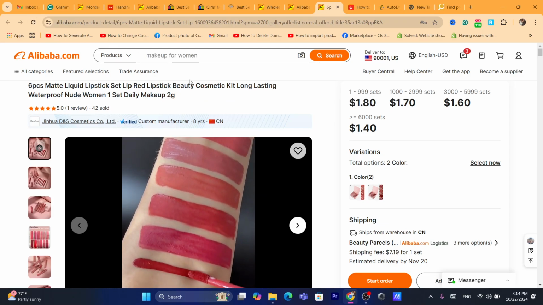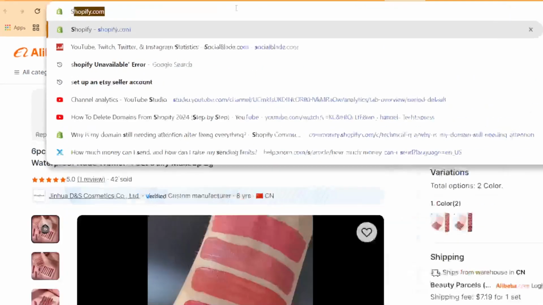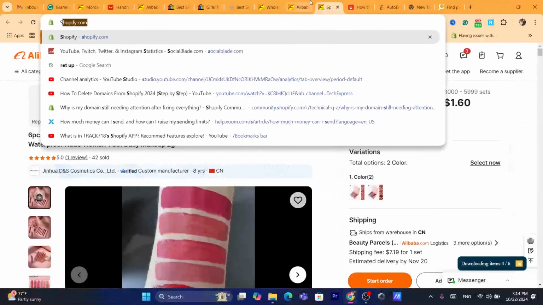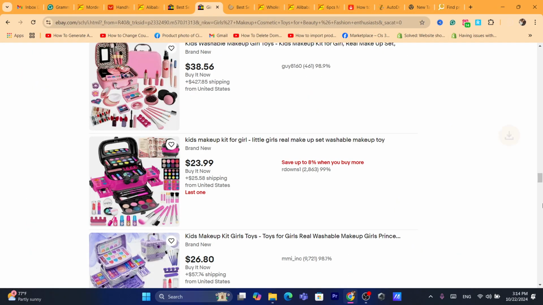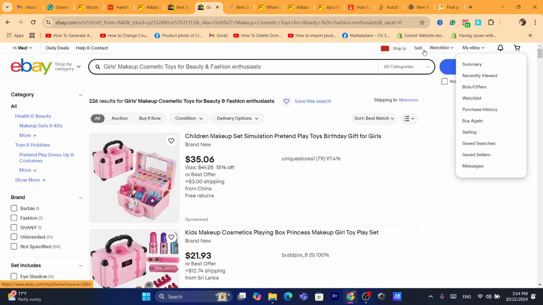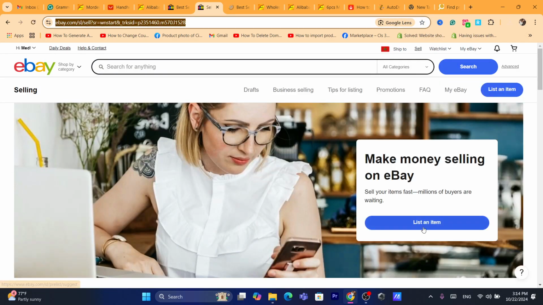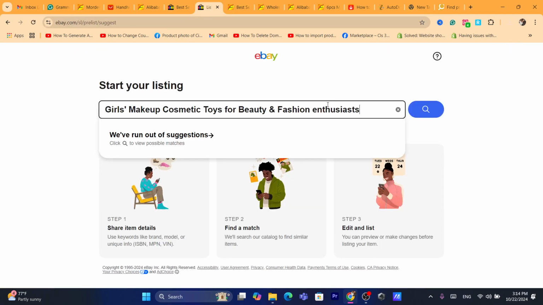You just need to wait a few seconds. You can see you can just click on main images and all these images will be downloaded. Okay, and then after you download these images, you want to go to eBay and start listing these products. You want to click on sell, as you can see here. And then after, guys, you click on sell, you want to click on list an item, and then you want to list the products.